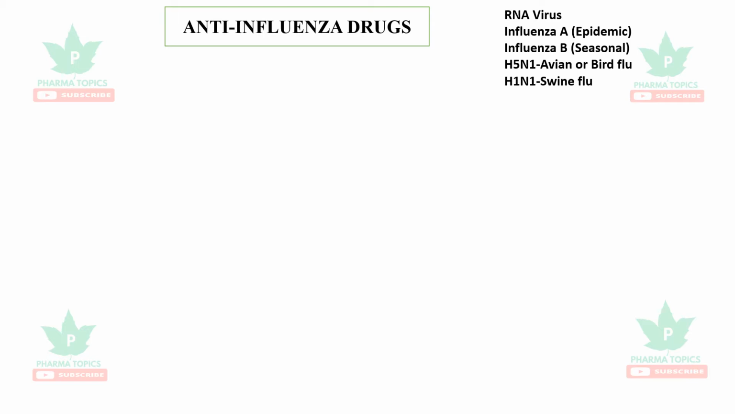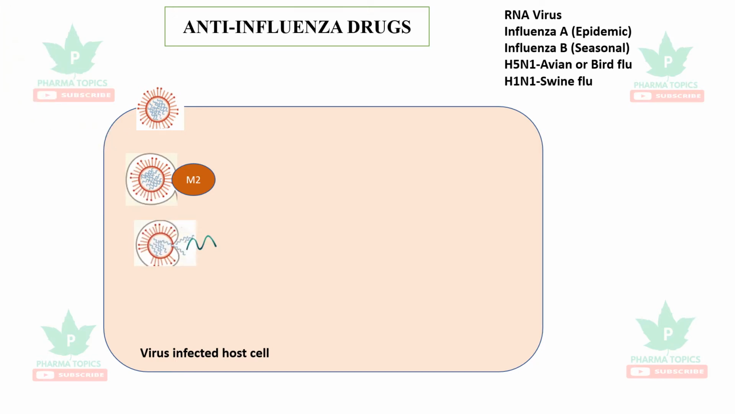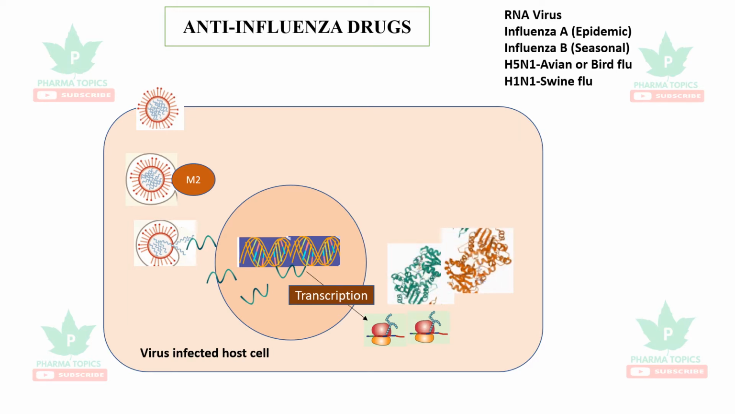Let us see how the virus infects the human cells and multiplies. The virus actually infects the host cells, the respiratory cells. It binds with a protein called M2, and then it uncoats and releases its RNA. The next step is the RNA gets integrated with the host cell DNA, and that RNA gets transcribed to the proteins which are essential for the new virus.